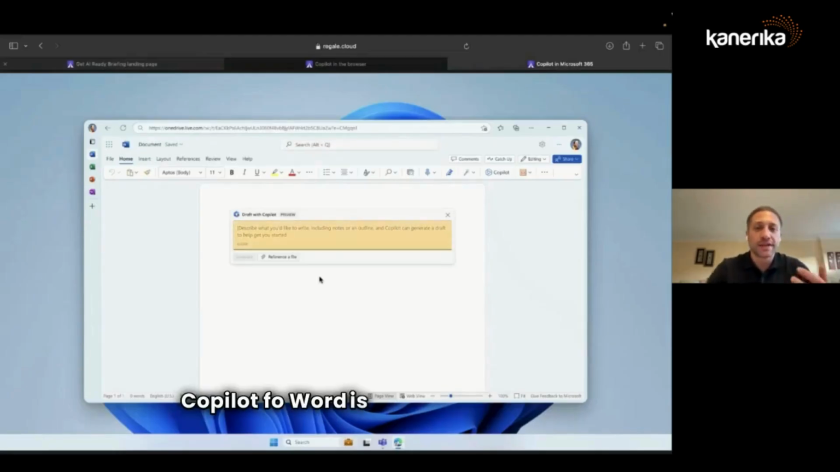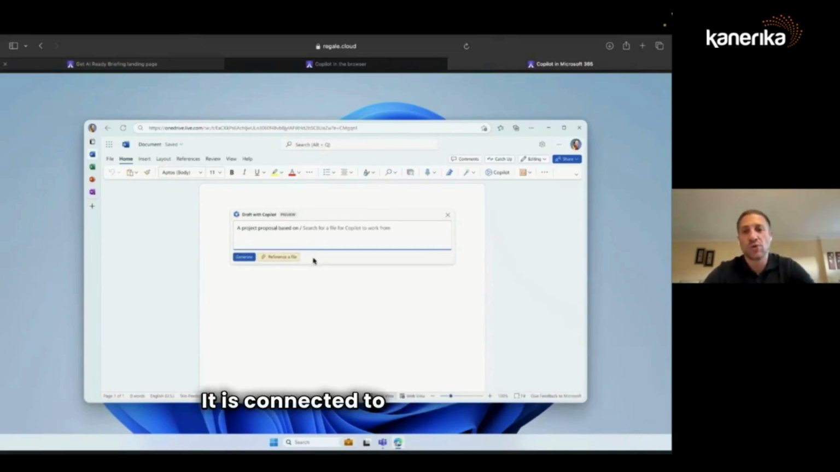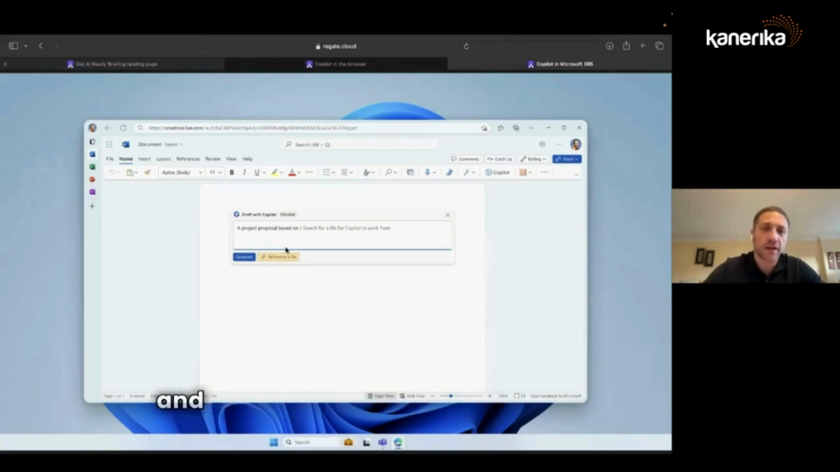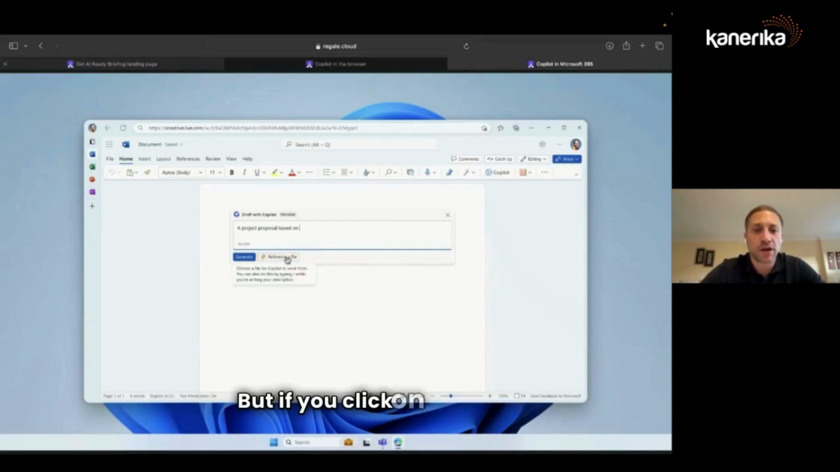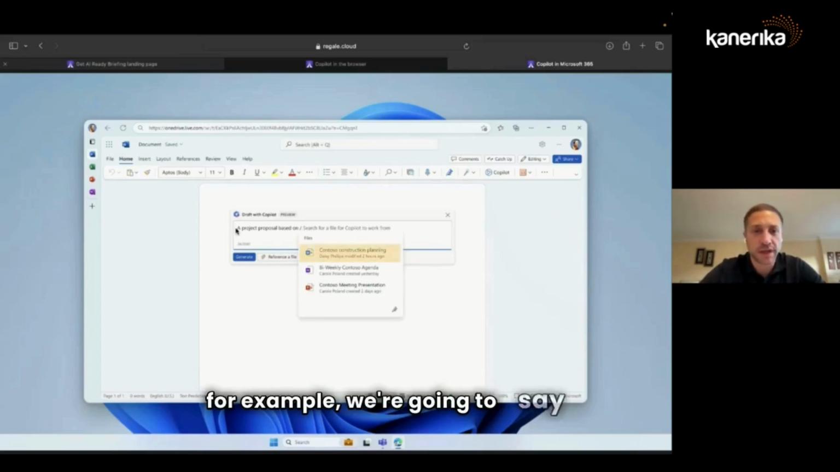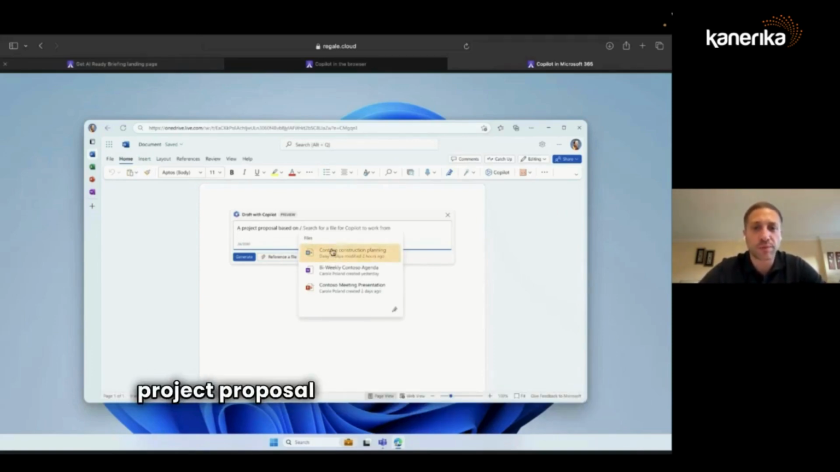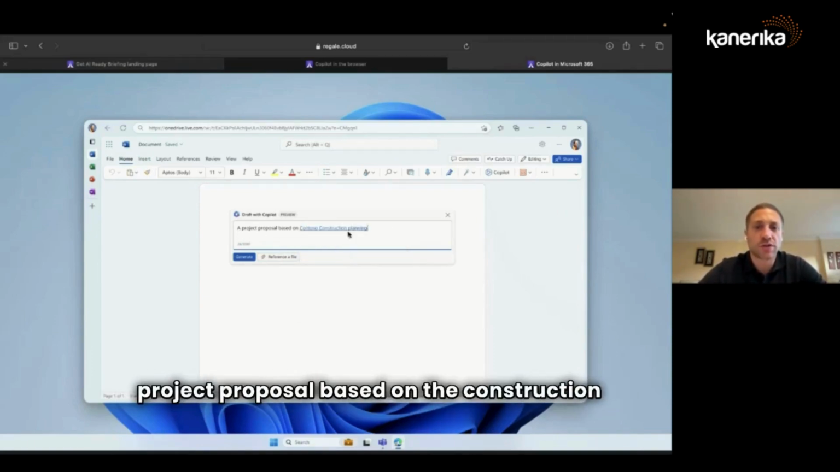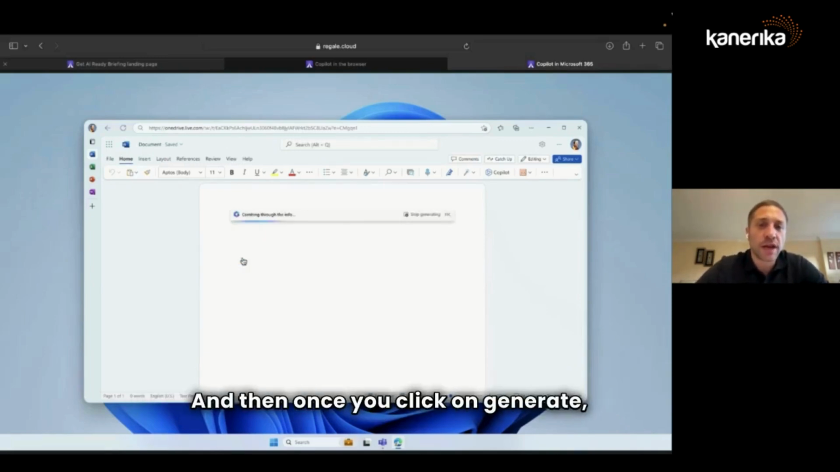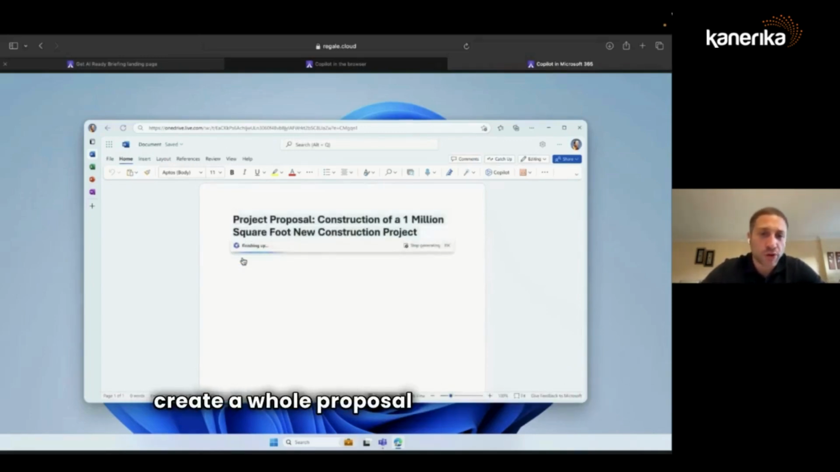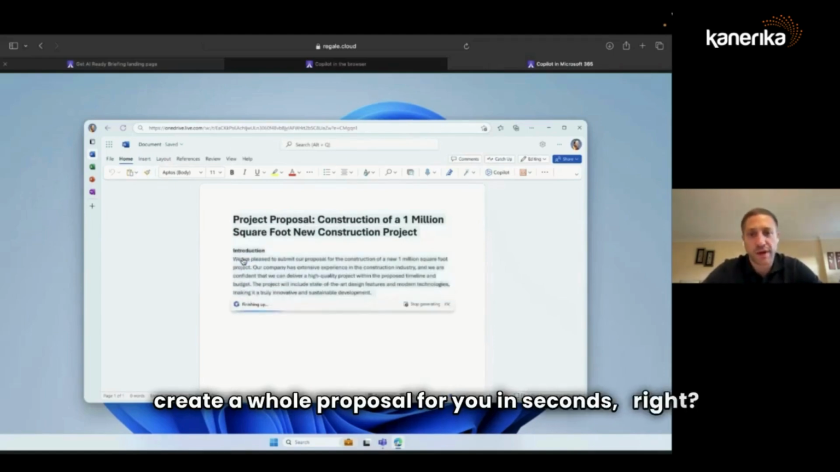Copilot for Word is as powerful. As mentioned, it is connected to all the data within your company, of course, the data that you give it, and following the policies that you created. But if you click on reference a file, for example, we're going to say create a project proposal based on the construction planning document, right? And then once you click on generate, it will create a whole proposal for you in seconds, right?